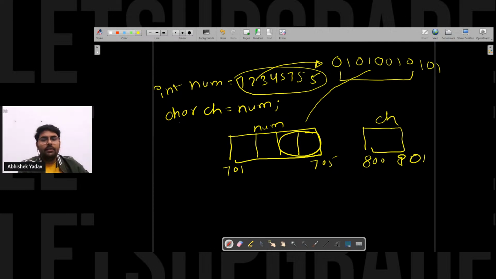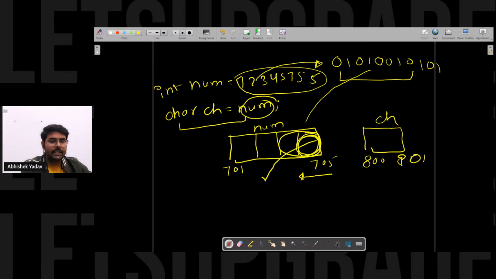After that, we are saying ch is equal to num. That means I have to store num inside ch. ch occupies 1 byte of memory, so my system will read just 1 byte. Whatever data is present inside this 1 byte, it will take that binary format data. Let's assume this is the binary data my system has taken. Since it has only taken this data, it will convert just this data to decimal format.